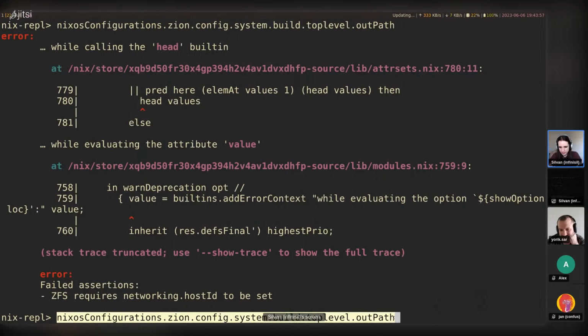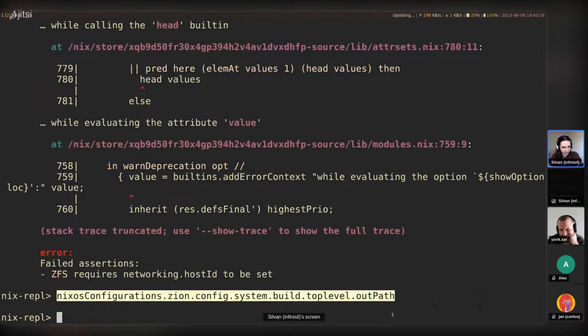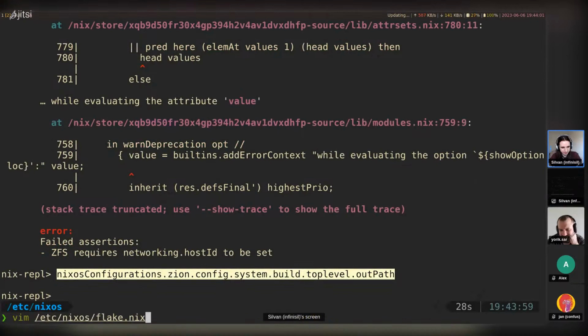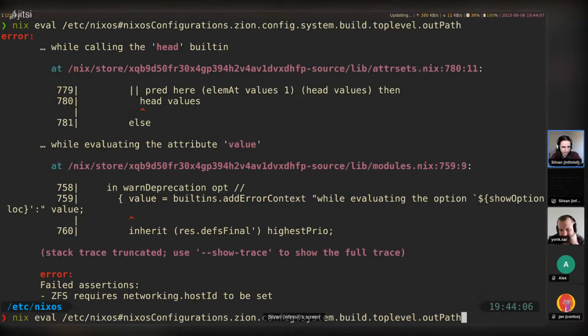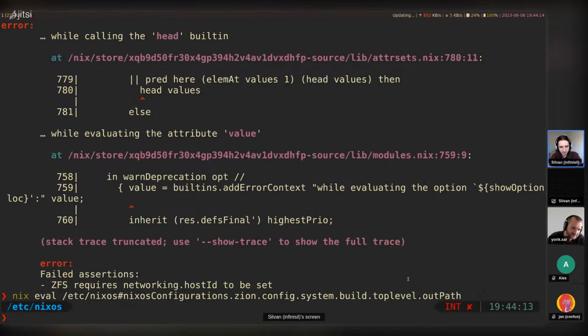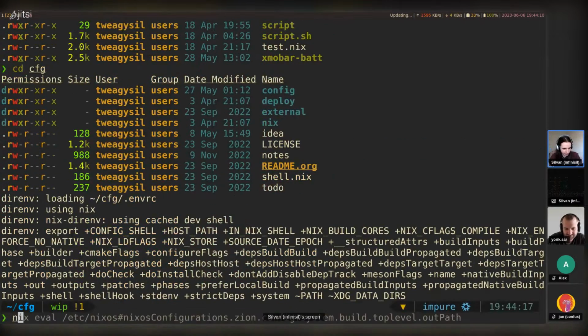Yeah, and so now we get it to actually properly evaluate. So let's do this. All right, so this is how you could just evaluate your system without necessarily building it. And in my case, my workflow is a bit different. I need to do something like this.